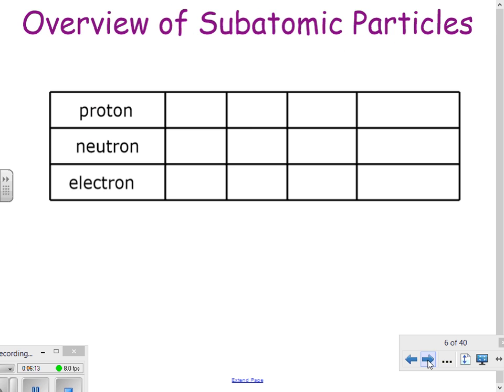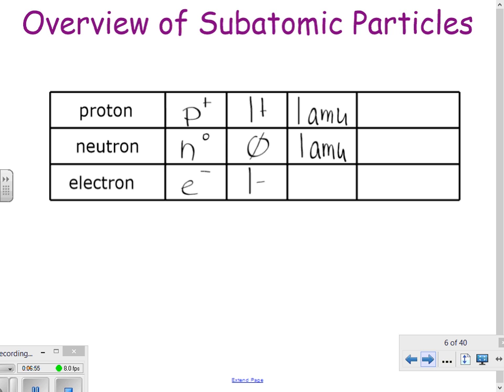Now, just in summary, our subatomic particles are what's inside the atom. We have a proton, which we indicate as p positive. We have a neutron, n superscript 0, and our electron, e negative. Our proton has a positive 1 charge. Our neutron is neutral, so 0, and our electron has a negative 1 charge. Its mass is 1 AMU, atomic mass unit. It has a mass in grams, but it's really small. A neutron is also 1 AMU. They're almost identical masses in grams.